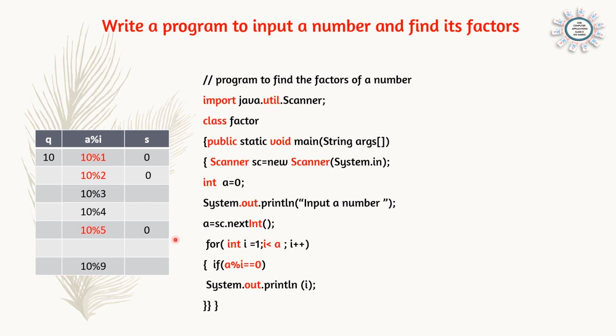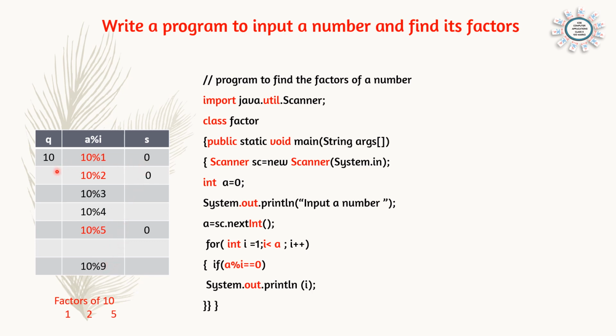And if number is 6, the loop will go from 1 to 5, i plus plus. And if a modulus i is equal to 0, so here we can say i is going from 1 to 9, and if a modulus i is equal to 0, divide the number by the for loop 1, 2, 3 up to 9. If the remainders are 0, it is a factor.